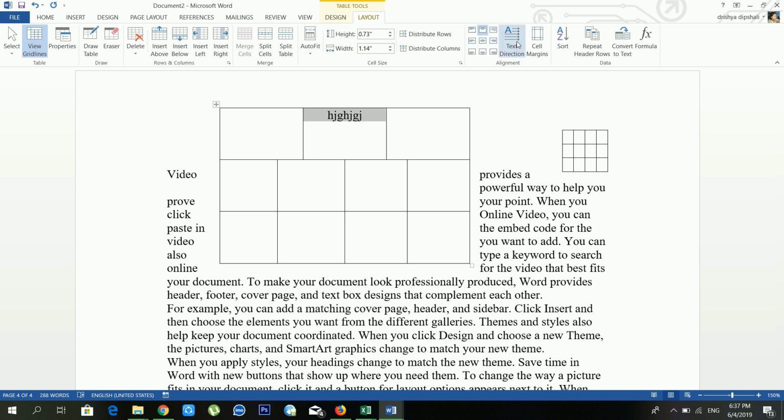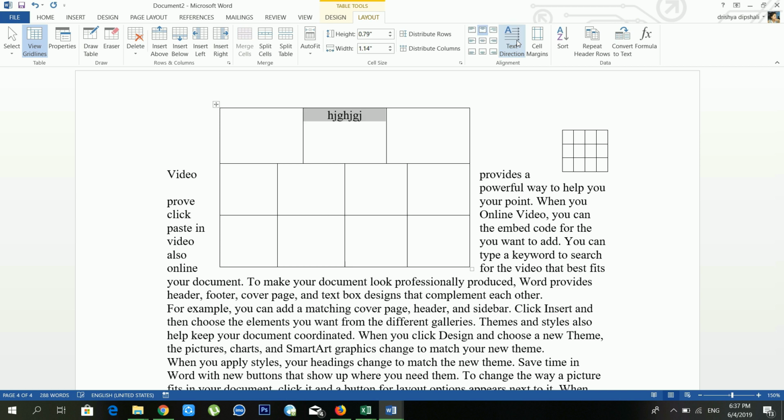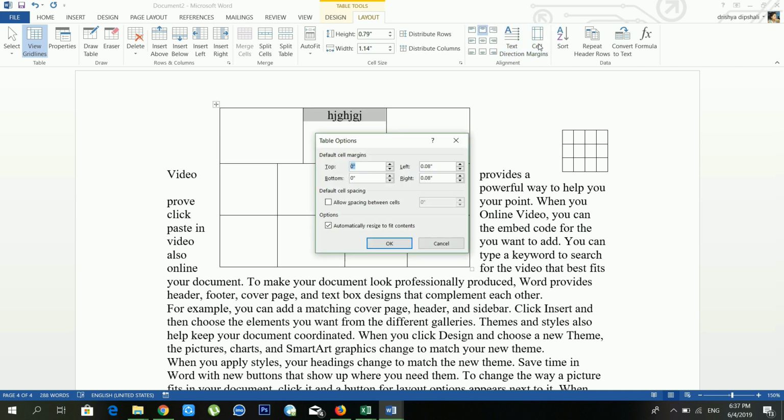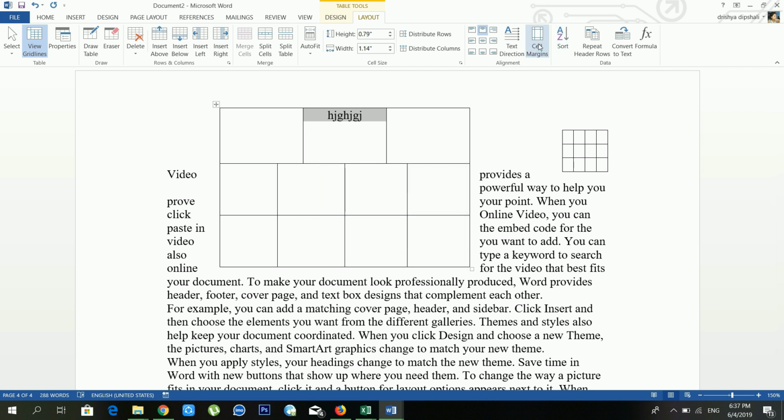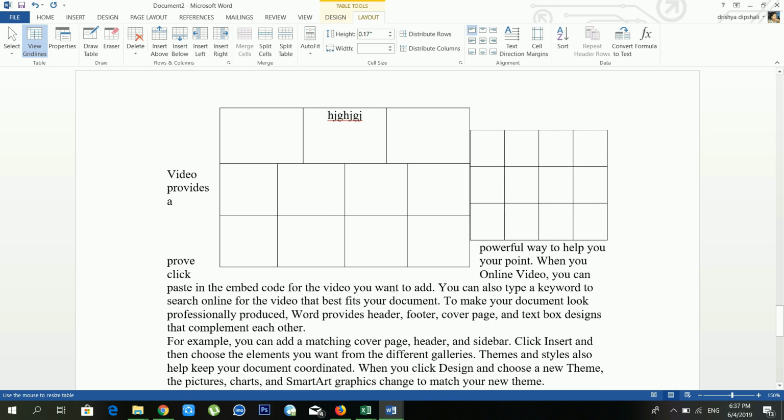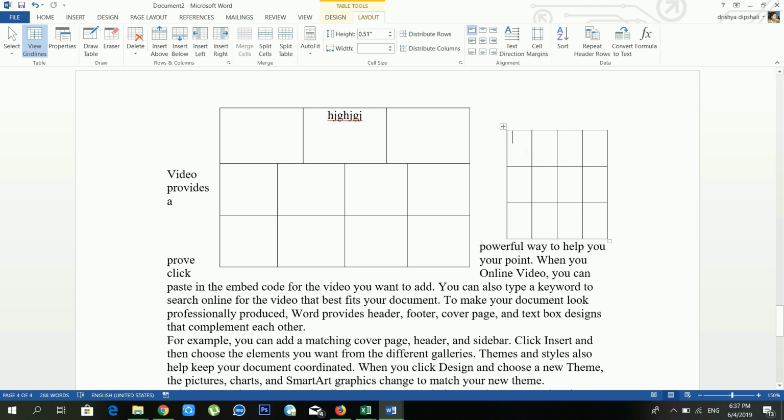Another option is text direction. If you want to change the direction of your text, in that case you have to use text direction. Cell margins, you can put the cell margins also from here, how much space you want to leave. And another option is sort. If you want to sort your data from here, in that case you have to use sort. And just wait for a moment, I'll show you an example.